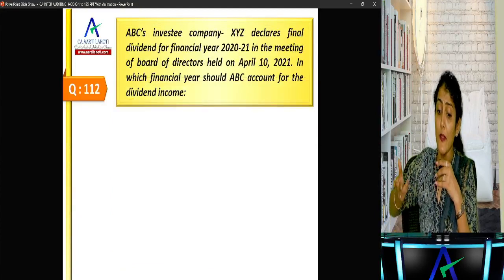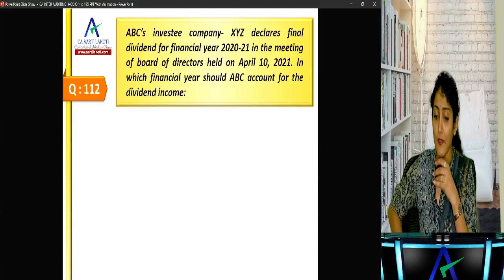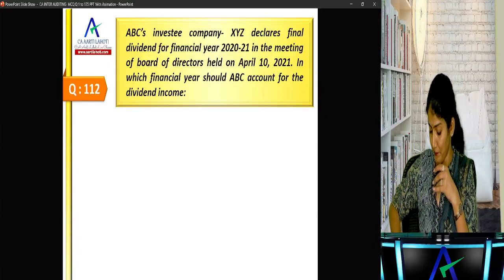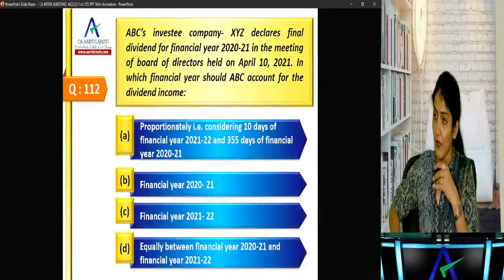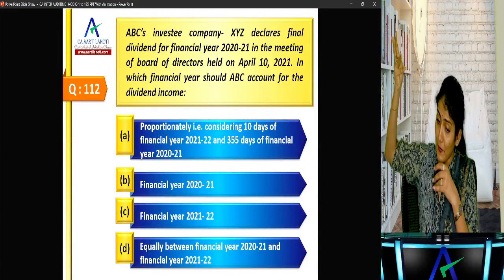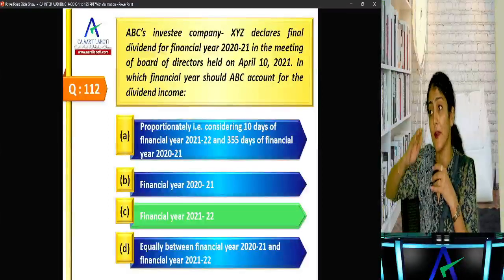Okay, ABC investee company in XYZ declares final dividend for financial year 2021 in the meeting of board of directors held on April 10. In which financial year would ABC account for the dividend income? 2021 or 21-22? So date of declaration is what? For 2021, it has been in the meeting held on April 21. So obviously it will be coming in the 21-22, right?